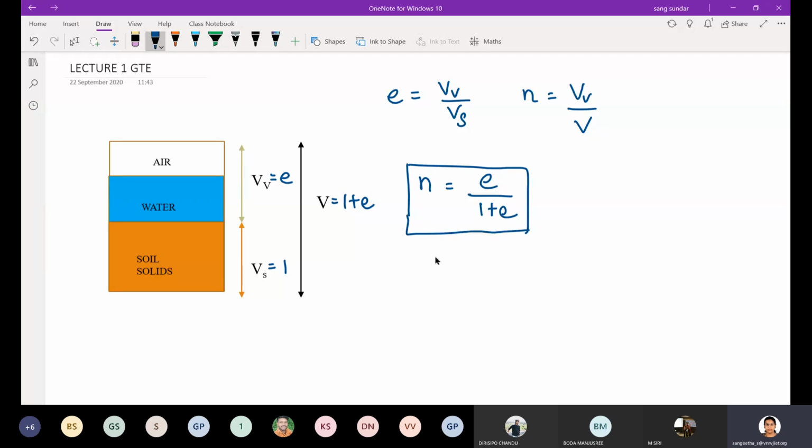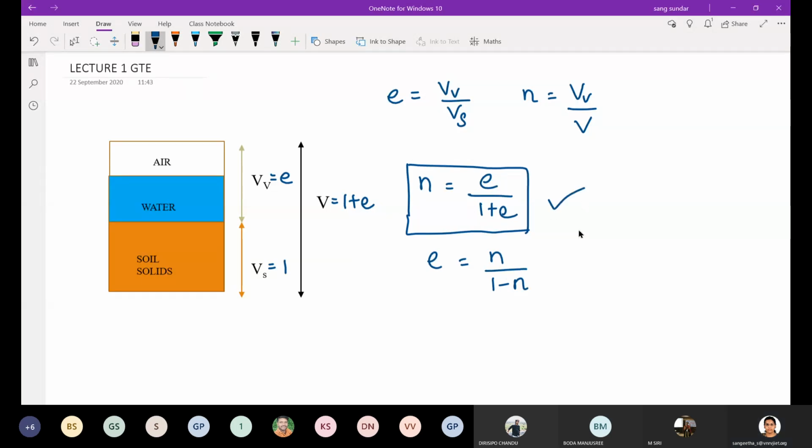Just rearrange it and you will get e is equal to n by 1 minus n. So you need not remember two relationships, one is fine.